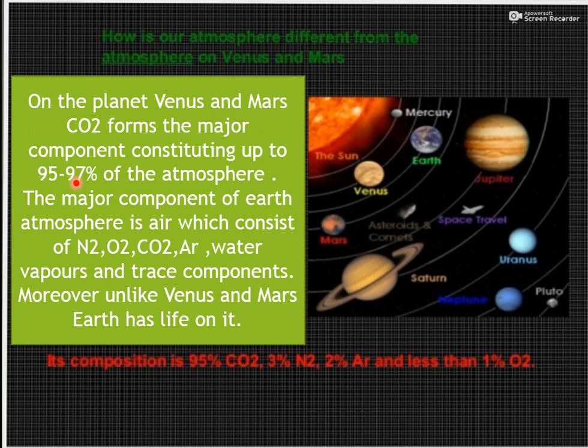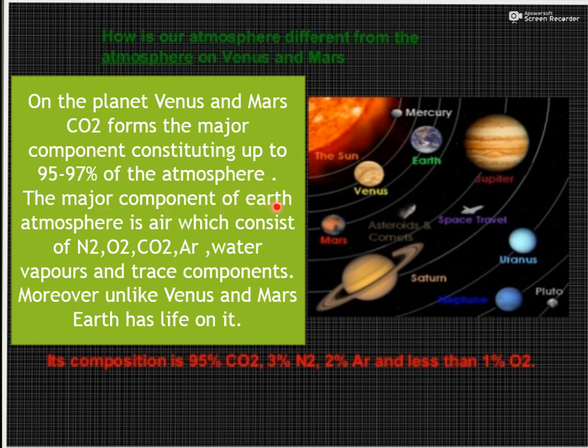Doesn't matter, होने दो क्या होता है 95 to 97%, but नहीं, जितनी ज्यादा CO2 होगी वो सन की हीट को उतना ज्यादा ट्रैप करते हैं. Means CO2 has an ability to trap sun's heat. So more CO2 means more heat is trapped. So Venus and Mars basically trap a lot of sun radiation due to the presence of 95 to 97% carbon dioxide in their atmosphere.